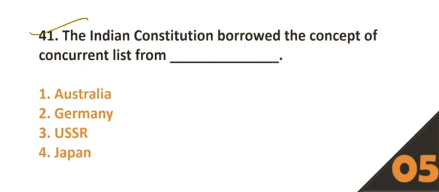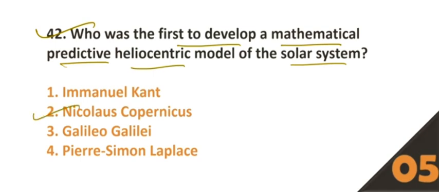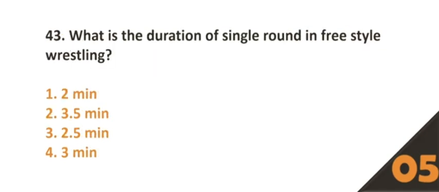41. The Indian Constitution borrowed the concept of the concurrent list from dash. Option number 1, Australia. 42. Who was the first to develop a mathematical predictive heliocentric model of the solar system? Option number 2, Nicolaus Copernicus, is the correct answer. 43.